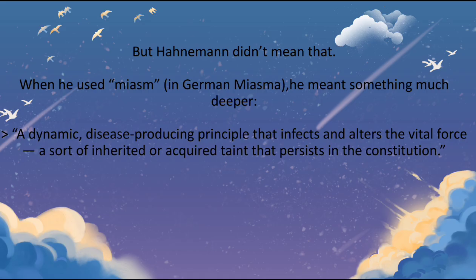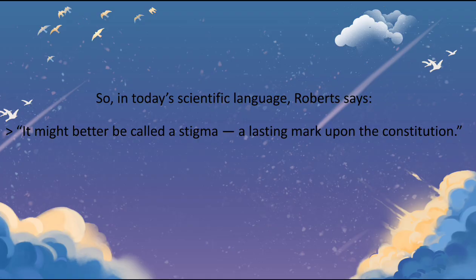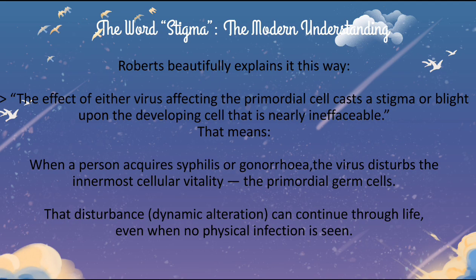What does he mean? So when he used miasm, in German miasma, he's a German, isn't it? So in German miasma, he meant something much deeper. A dynamic disease producing principle that infects and alters the vital force, a sort of inherited or acquired taint that persists in the constitution. So in today's scientific language, Robert says it might better be called a stigma, a lasting mark upon the constitution. So the word stigma, the modern understanding.